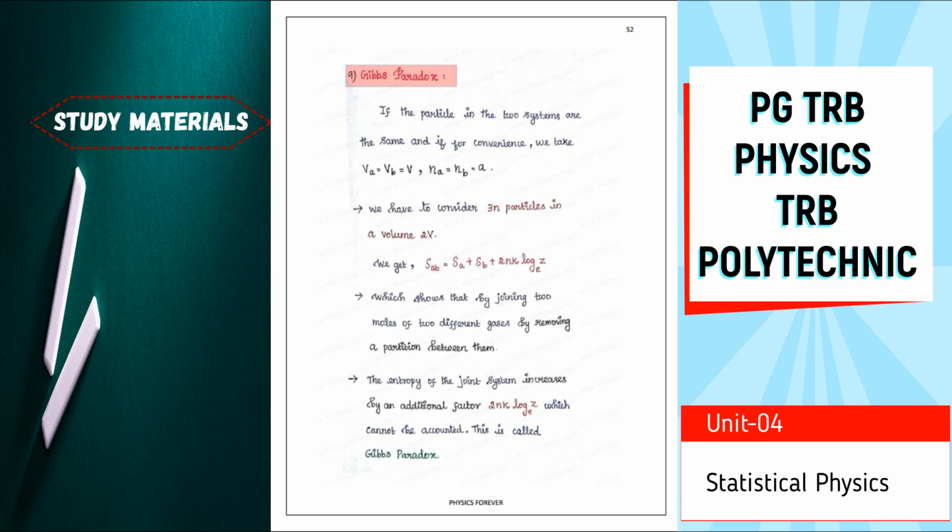So what is meant by the Gibbs paradox? If the two systems are the same, and for convenience we take it like this, then after mixing we have to consider 2N particles with a volume of 2V. Then we have to follow the similar points in the same way.